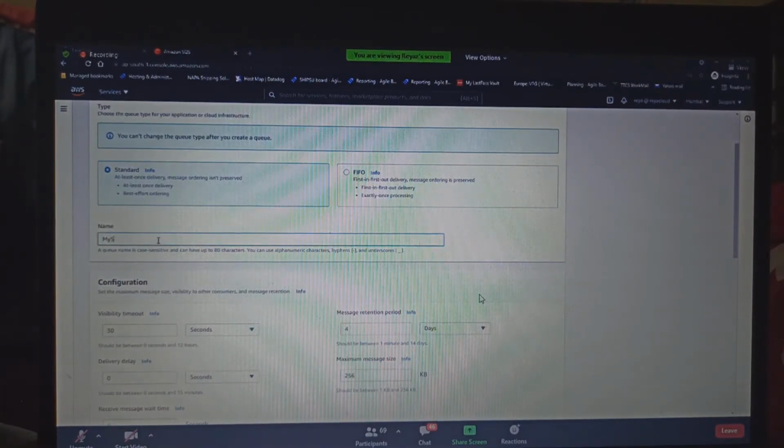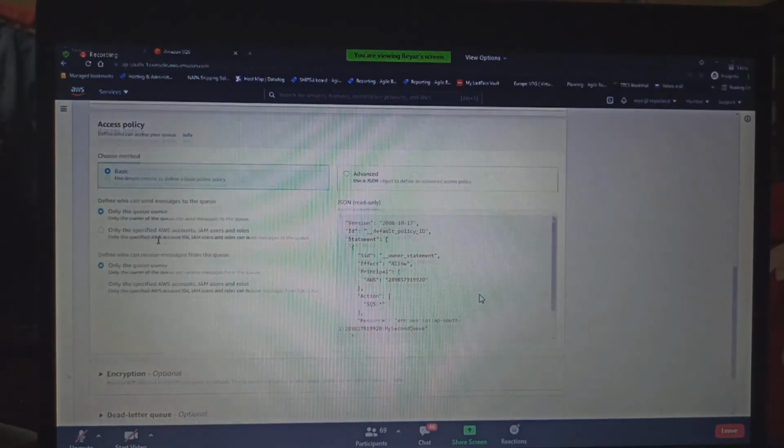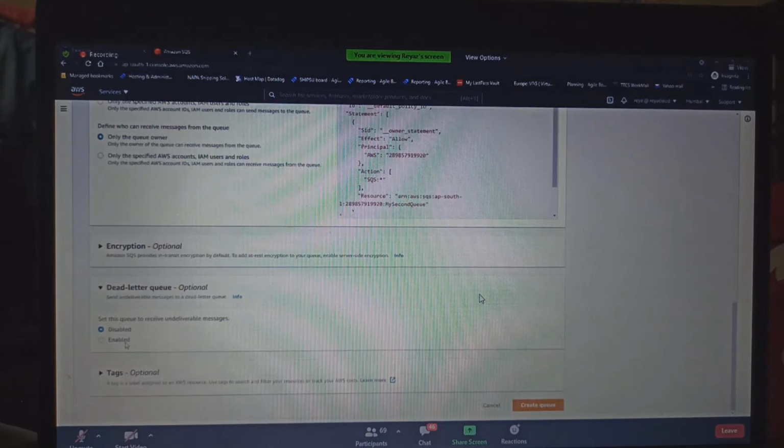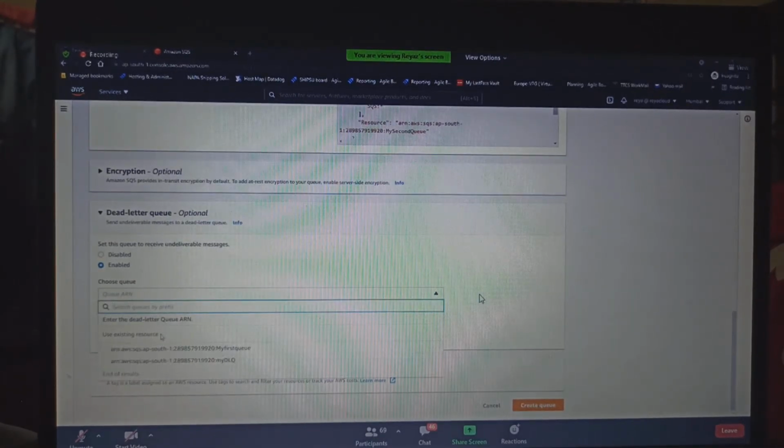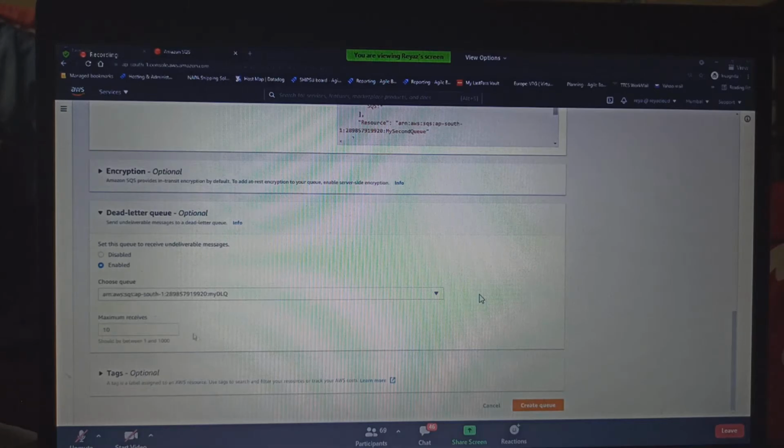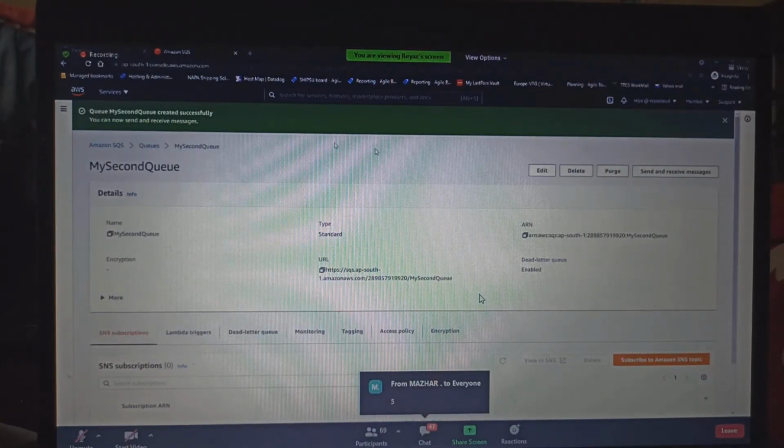And then I'll create my second queue now, giving the details of my dead letter queue, and maximum receive times 4 times. Okay. So now my queue has been created.